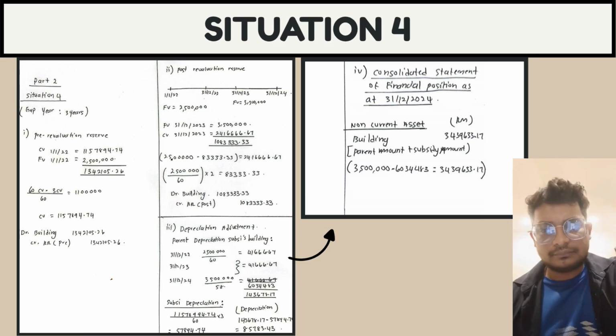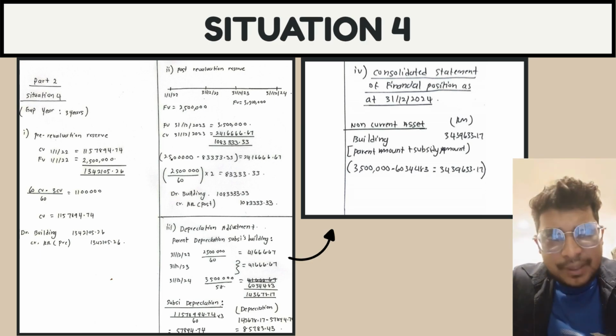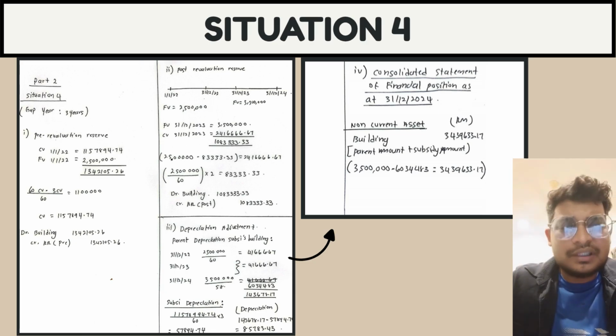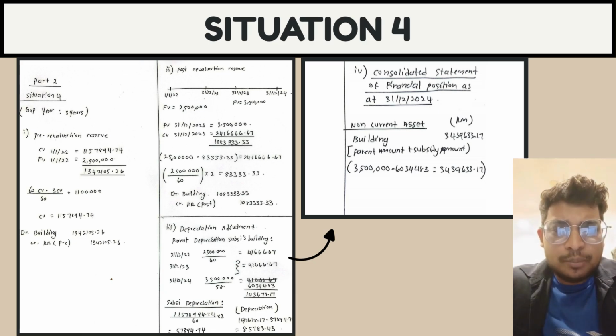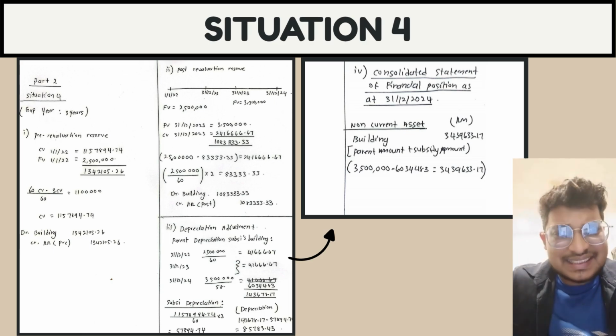Thank you. And here the third step, which is depreciation adjustment. We have to take the parent's depreciation versus subsidiary's building. For 31st/12/2022, we take 2,500,000 divided by 60, and we get 41,666.67.